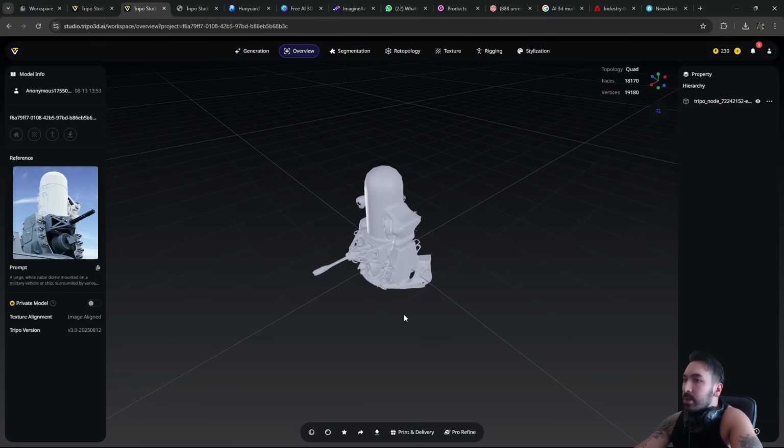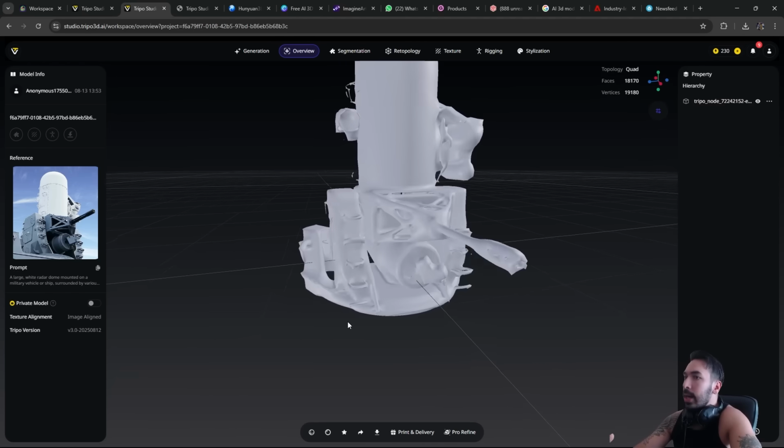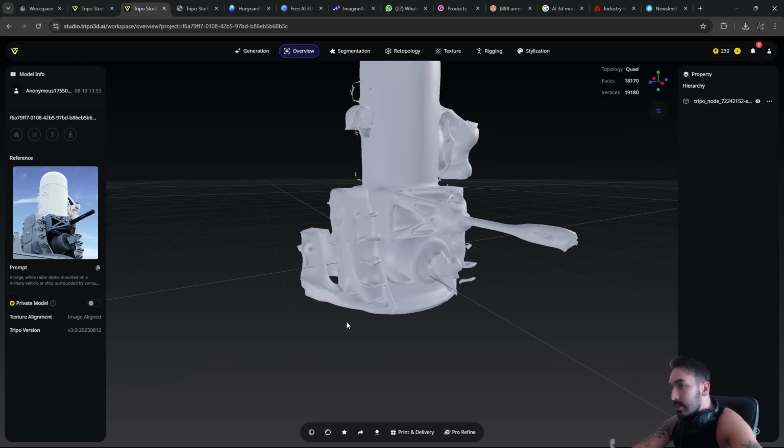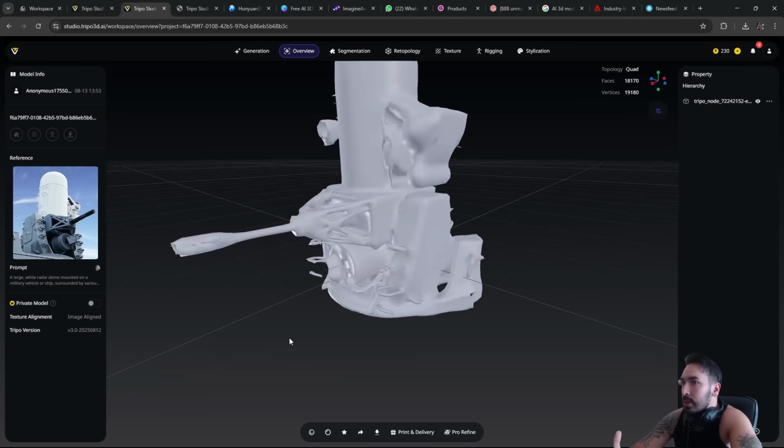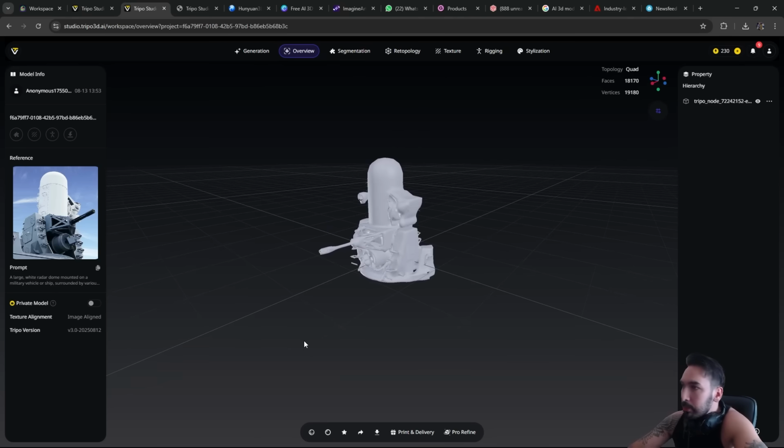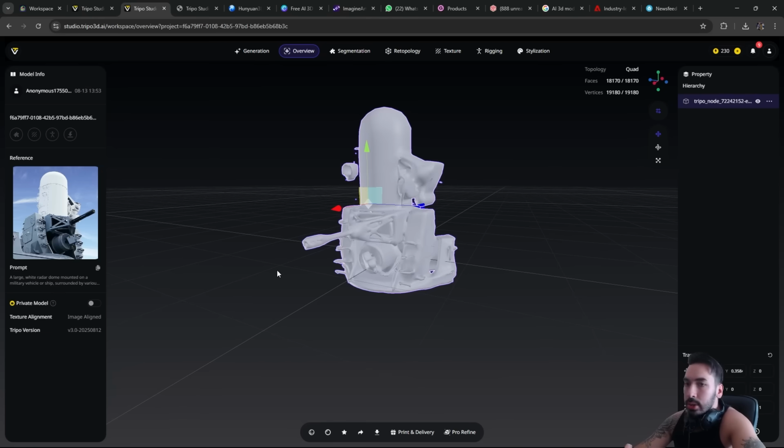At first, it gave me a high poly triangulated model, which I actually thought looked pretty decent, but it still looked like it's been created with photogrammetry or something, so it didn't have good topology or anything like that. It was still a big mess. It wasn't really something that you can separate into parts. It wouldn't really fit into a production pipeline too well. But then I used the remesh tool and I tried to apply 40,000 polygons to it, so it forms this object out of quads only.